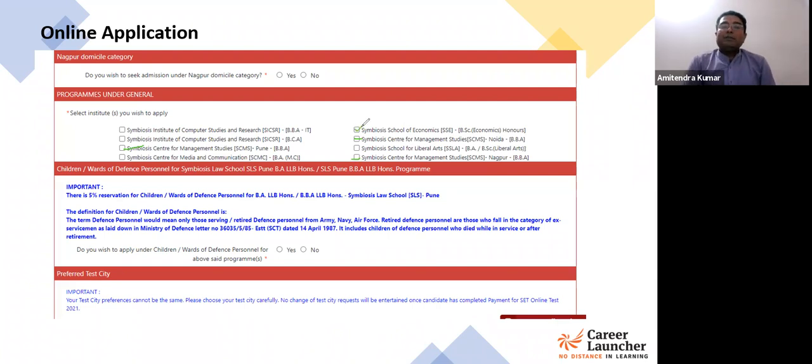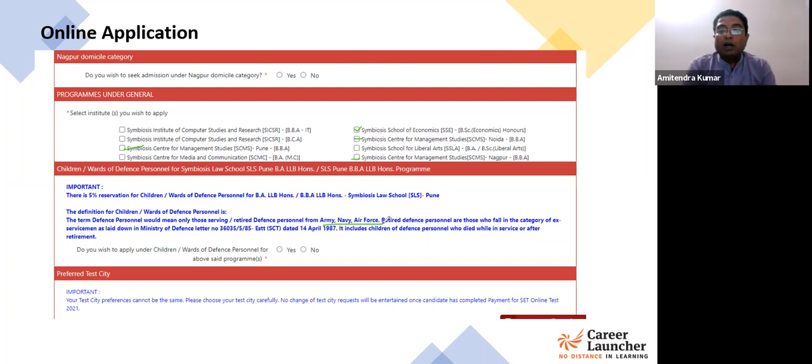Okay, there are some institutions of Symbiosis where there are particularly 5% seats reserved for the wards of or the children of defense personnel. Now let me clarify, and that would be clear in the application itself. When they talk about defense personnel, they consider Army, Navy, and Air Force. So paramilitary will not be considered as part of defense forces. So Army, Air Force, Navy, serving, retired, so that would serve the purpose, but only these 3 services would be considered for the defense quota.